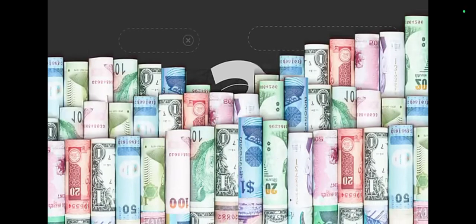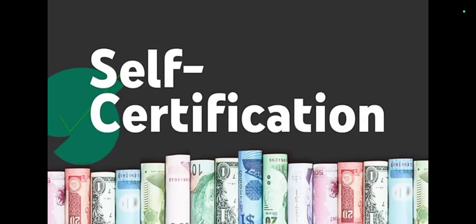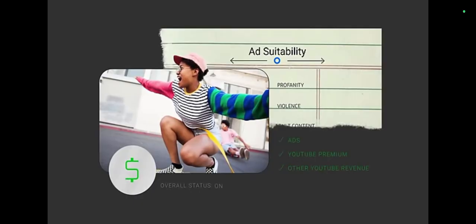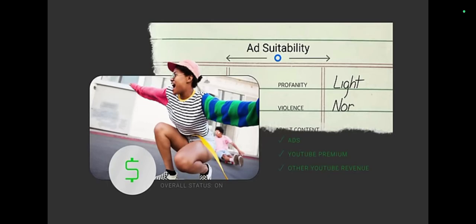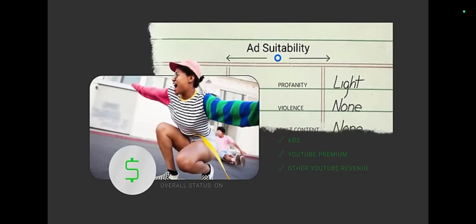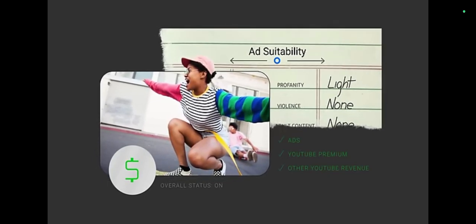When you're monetizing, you'll also get access to self-certification, which becomes part of the upload flow if you have monetization turned on. At the ad suitability step, self-certification asks you to rate your videos against our advertiser-friendly content guidelines. We then use your input to help decide the ad suitability of your videos.